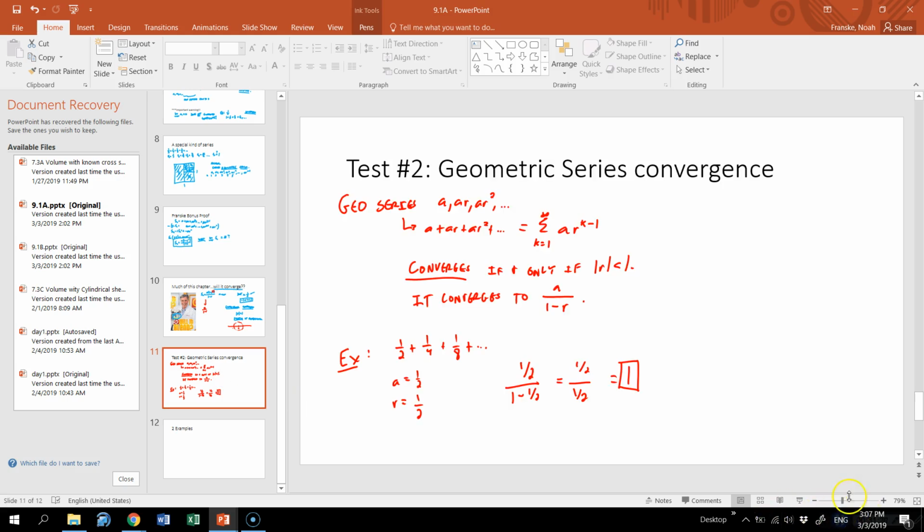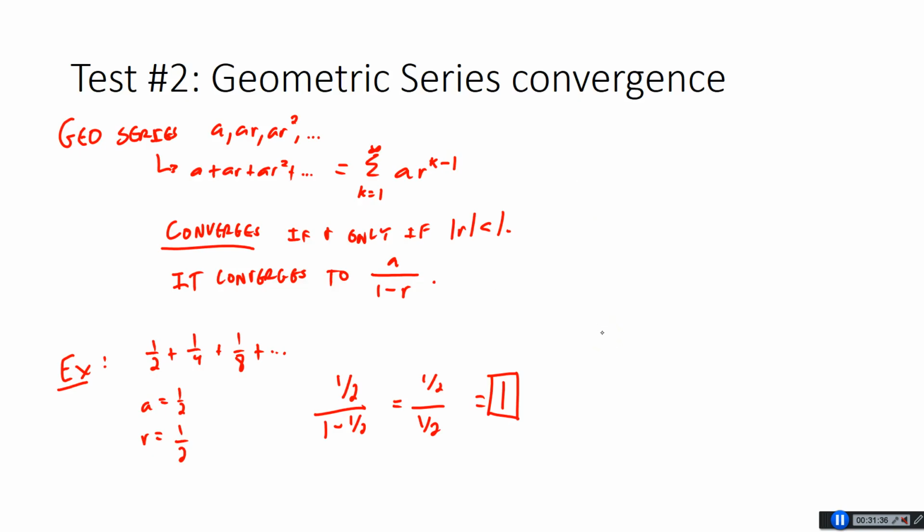Okay, so this idea that we converge to a over 1 minus r is important. That only works for geometric series, right? So this formula is, as we're going to learn throughout the chapter, very unique, that we have this kind of formula for what a series converges to. So let's do 2 examples, see if they'll let me write them out without jumping out again, and then we'll get out of here.